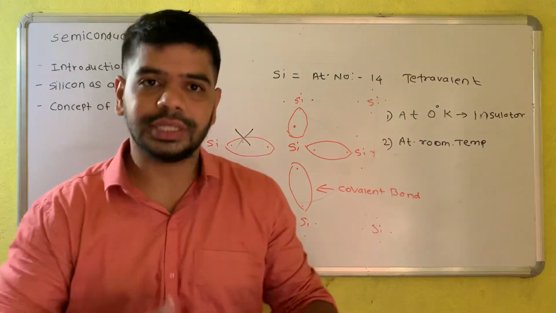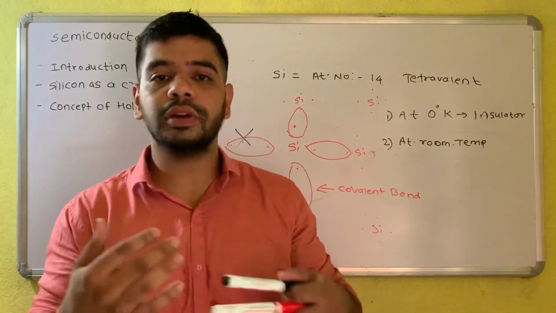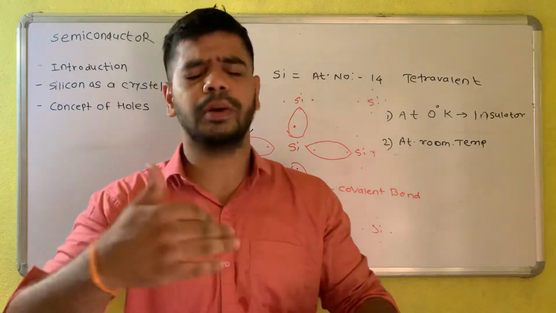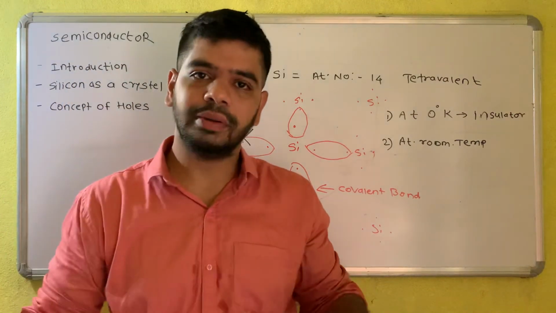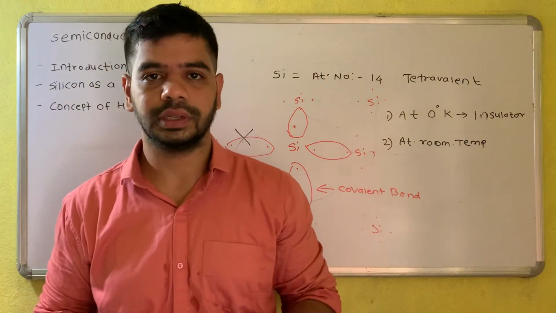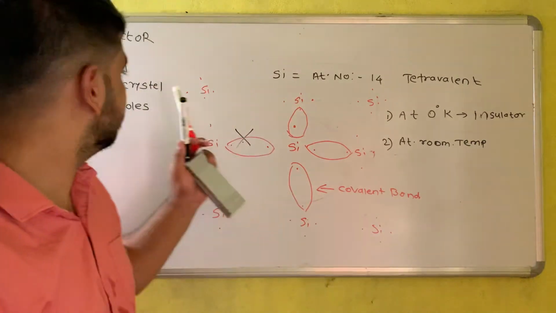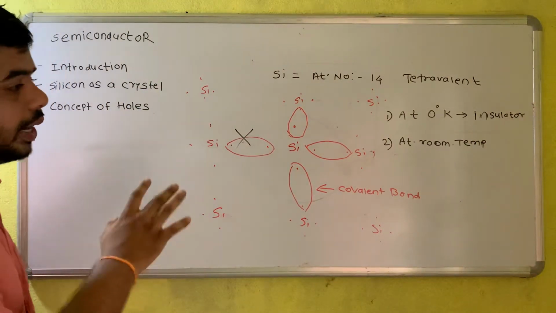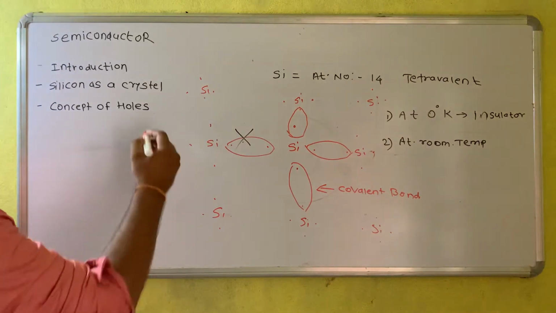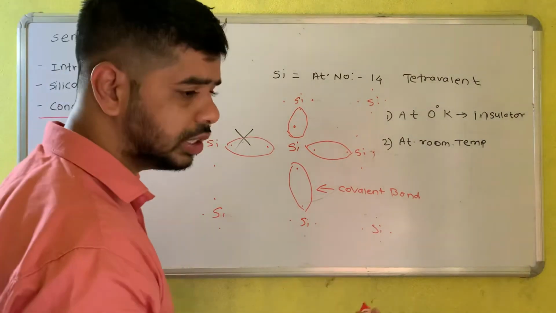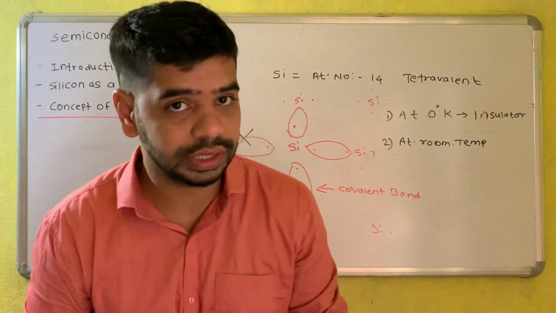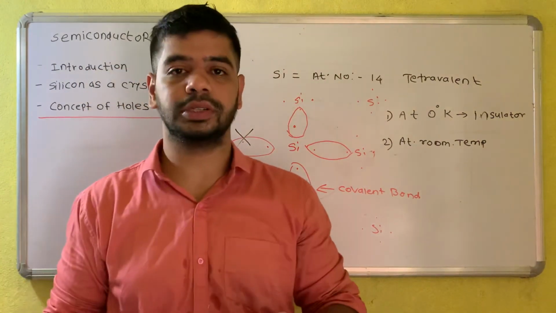So this process is continuous. When you apply the battery, you are giving energy to the electrons, and the bond is continuously breaking. So this is a continuous process. Okay, so this is about silicon, and I hope you understood the concept of holes also. This is the concept of a hole, that means an imaginary positive charge. It is not an actual charge, but it is an imaginary positive charge.